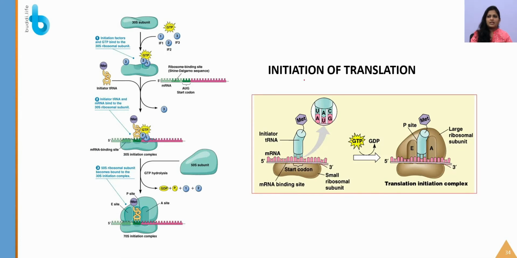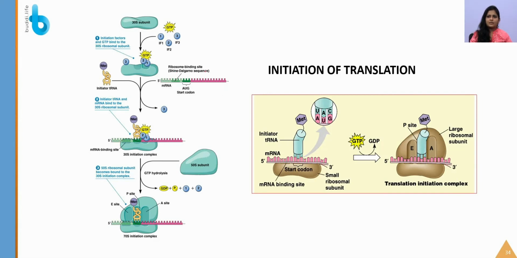So next will be the initiation of translation. What is going to happen here is, to the 30S, that is the smaller subunit of the ribosome, some initiation factors are going to bind. After that, the initiator tRNA, which we saw in aminoacylation of tRNA, is also going to come. Our desired mRNA molecule is also coming here.